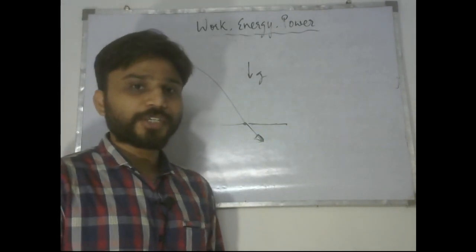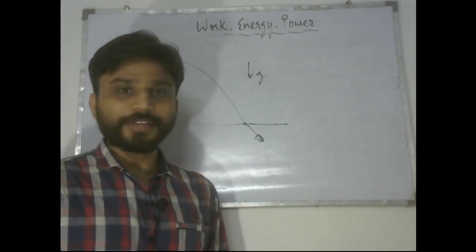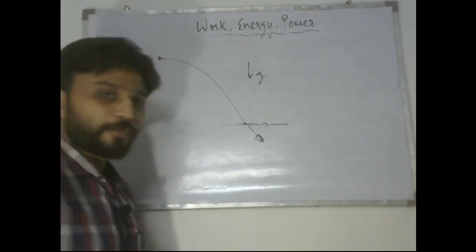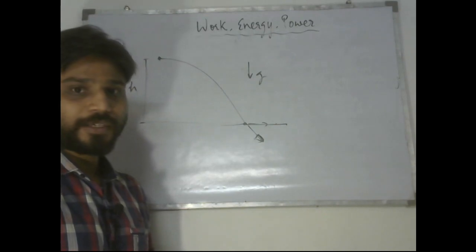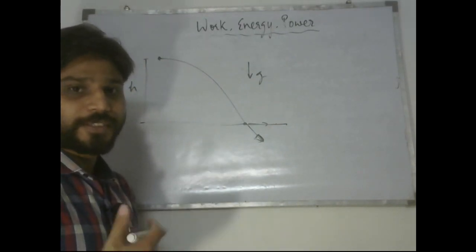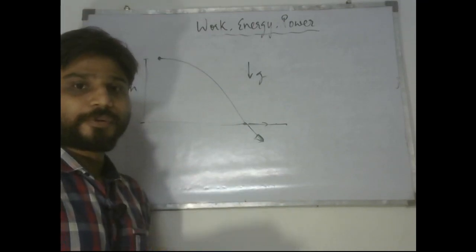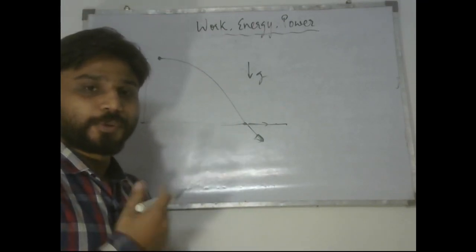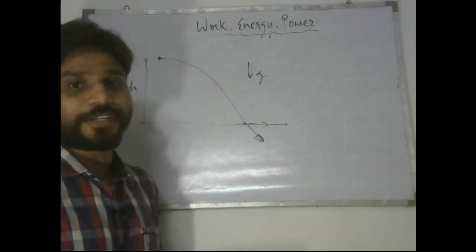Which component would change? The component which is in the direction of gravity. And which component won't change? The component of velocity which is perpendicular to gravity. So this gives us some hint, right? What we have been trying to see is that a force tries to make changes in the direction in which it is acting.